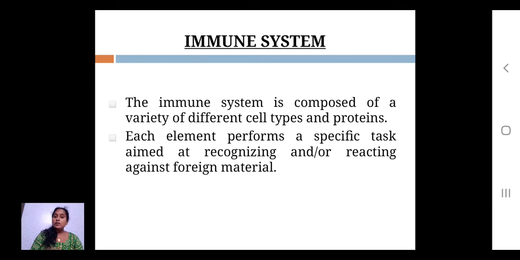Here the two terms are very important. First of all, we talked about what immunity is. Second, what the immune system is aimed at. Your body has different types of systems, like the digestive system, reproductive system, and excretory system. Like that, the immune system is also there for a multicellular organism to fight against foreign substances.